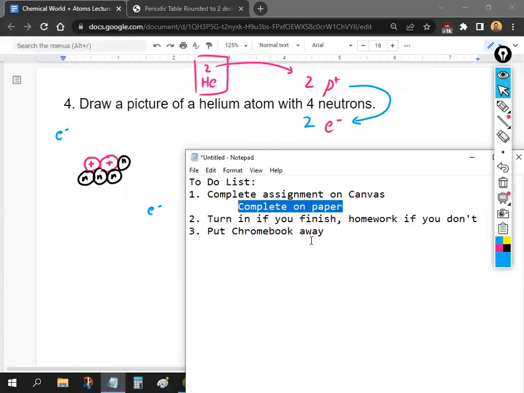Please do it on a piece of paper because you're going to be turning in a physical copy. I'm not taking anything uploaded on Canvas. So once you finish, just throw it into the box where it says 5, and then I'll grade it and get it back to you. And if you guys finish, then you're good. If you don't, you can turn it in next time for homework, and just make sure you put your Chromebook away when you're done, okay? All right, good luck, guys. Let me know if you have any questions.